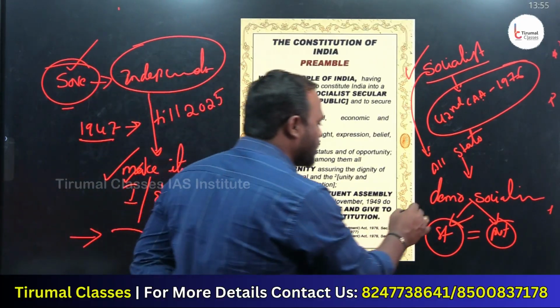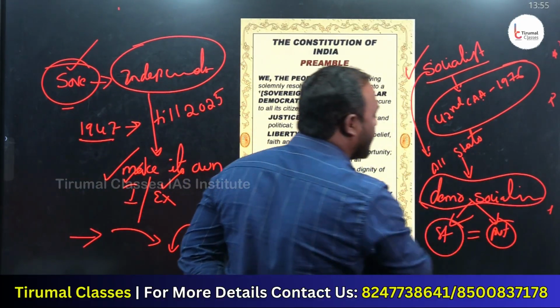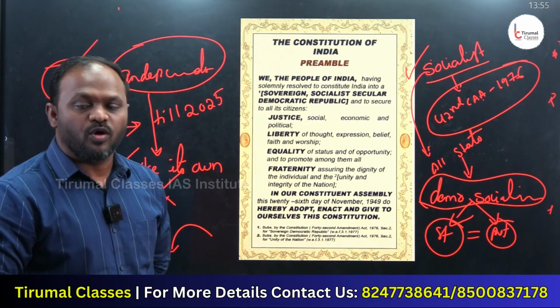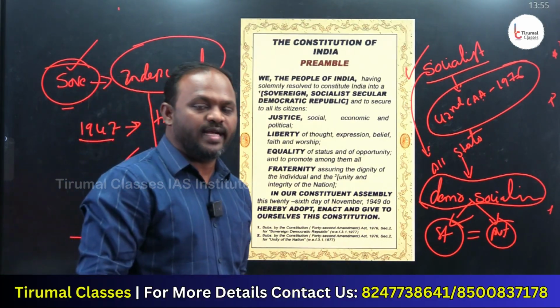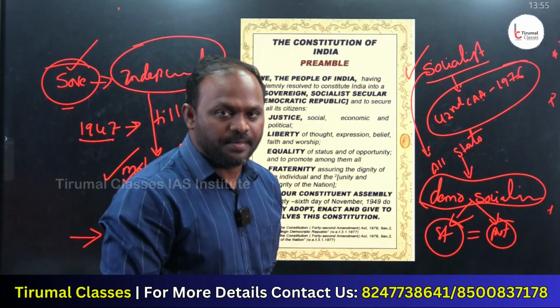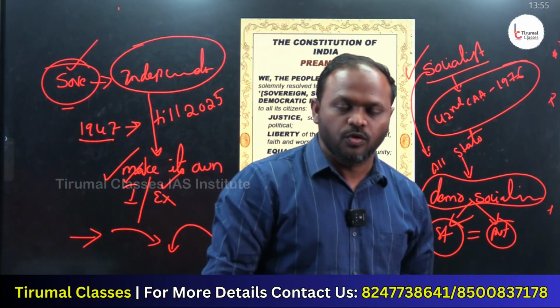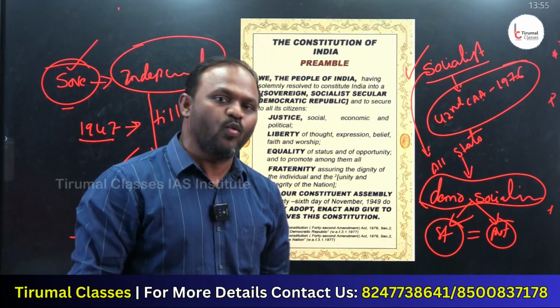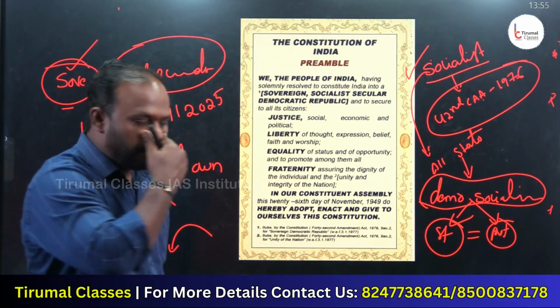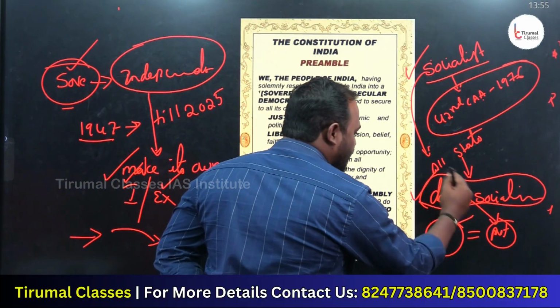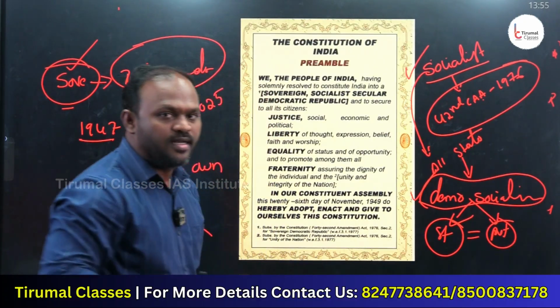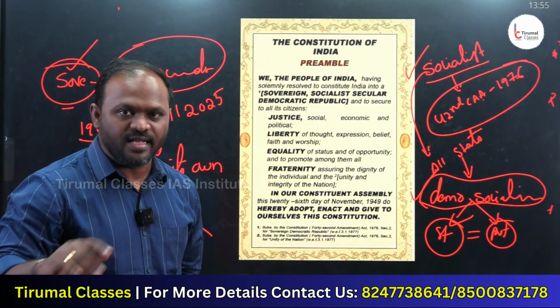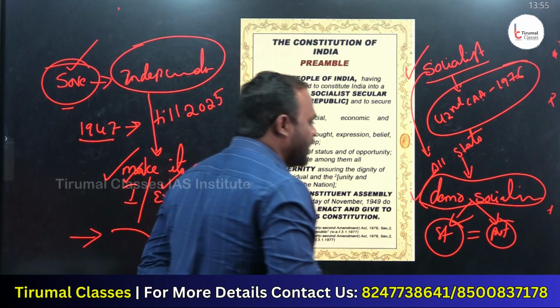Such a type of socialism is nothing but democratic socialism. We also call it Gandhian socialism, where we give importance to both public and private. So India is what type of socialism? Democratic socialism or Gandhian socialism. Clear, everyone? Right.